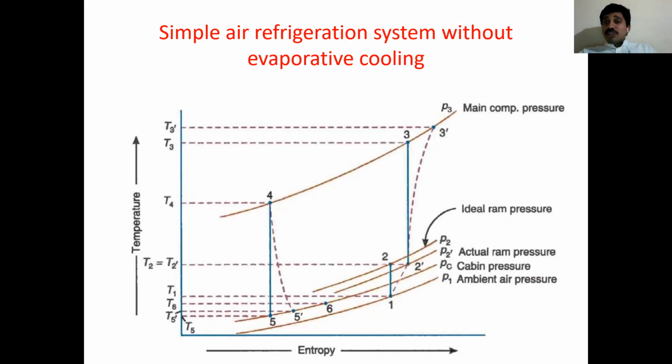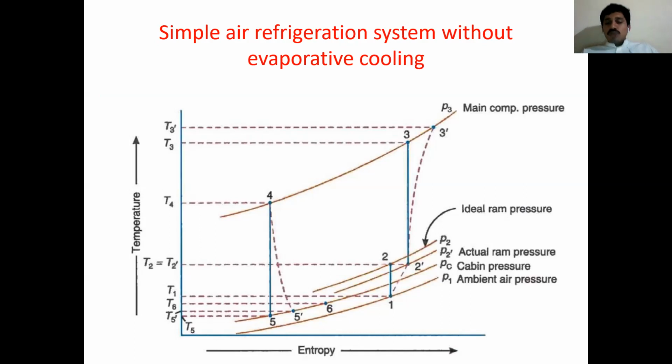And ram efficiency we can also calculate. After compression in the diffuser, pressure value decreases due to frictional effects. P2 is the theoretical pressure, P2 dash is the actual pressure. By using these pressure limits, an unknown pressure value can be determined. In some situations, you will get an objective like: determine the actual ram pressure or ideal ram pressure. So ram efficiency will be given, and based on that you will calculate the unknown value. I will discuss this in the thermodynamic evaluation.